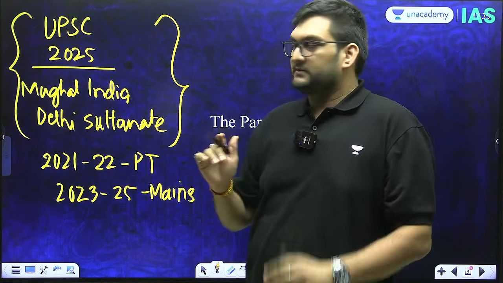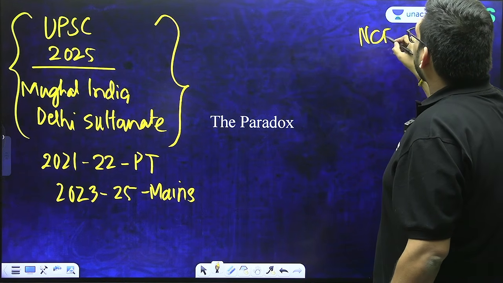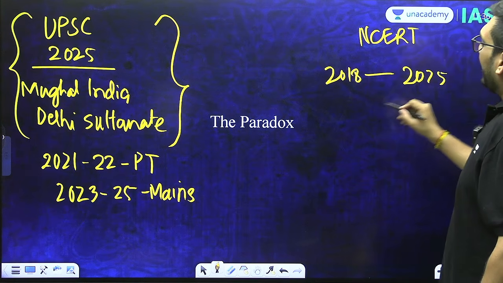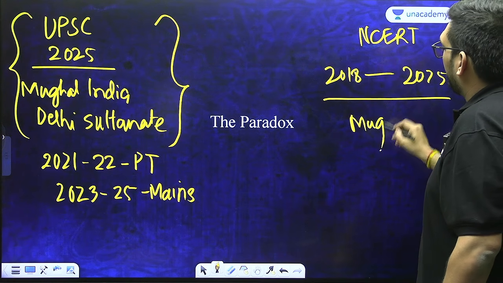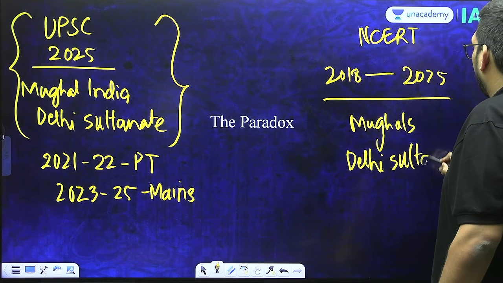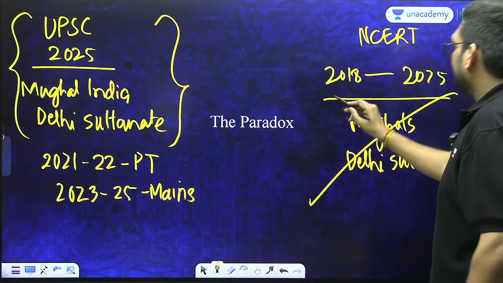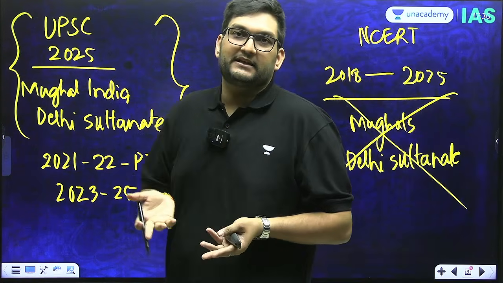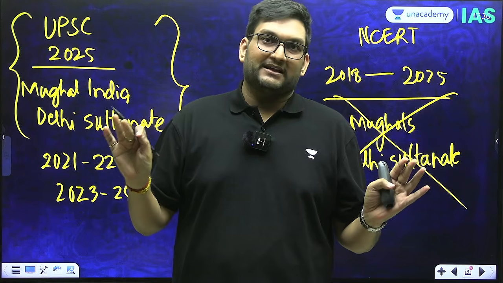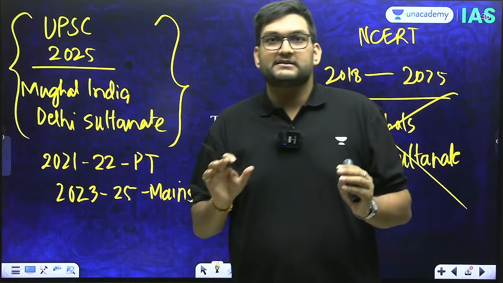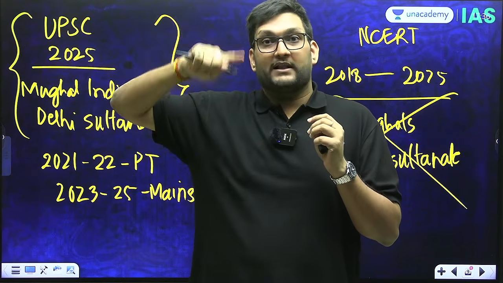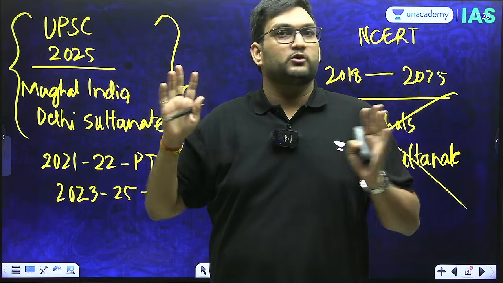The NCERT does not dictate the UPSC syllabus. At the same point of time, NCERT since 2018 till 2025 has systematically removed the Mughals and Delhi Sultanate. That is again a problem, but it is of no purpose discussing it here because that book has now been dumped altogether. Basically, there is no Our Past series now. What series remains is what we call Themes in Indian History 1, 2 and 3, which is 12th, part 1, part 2, part 3. And now there's a new book.